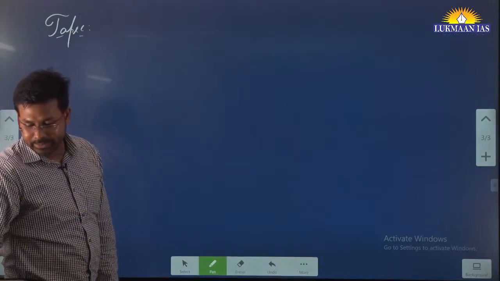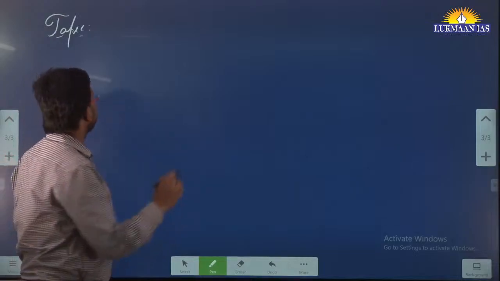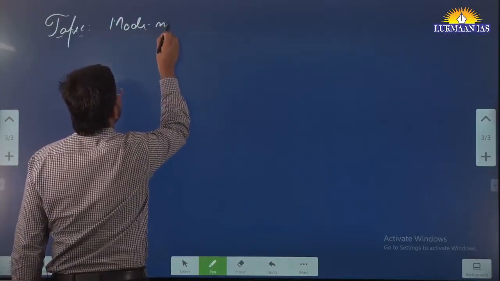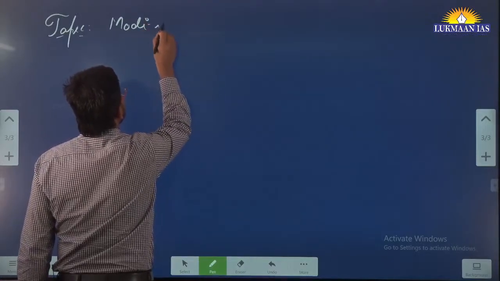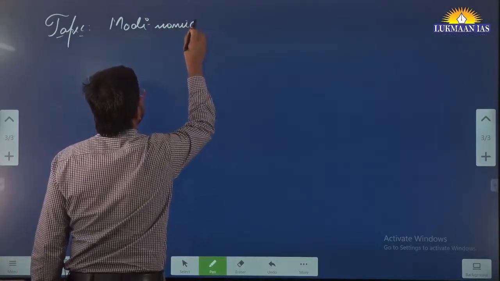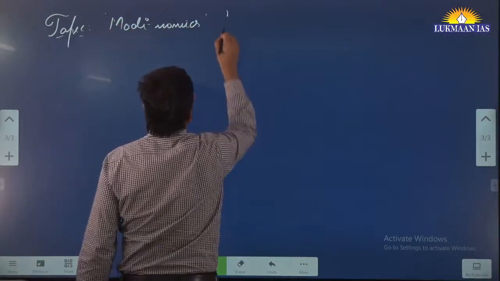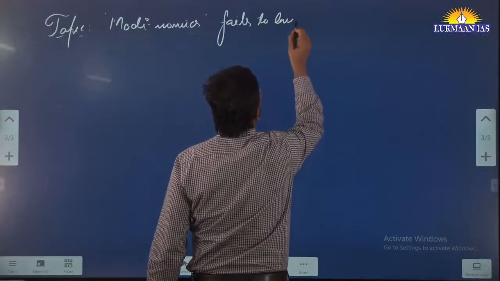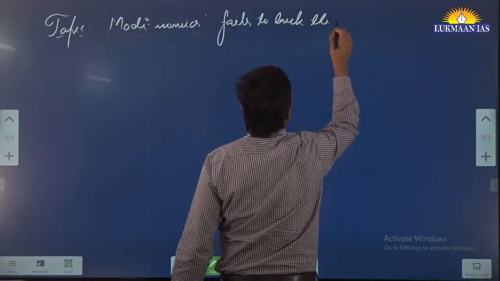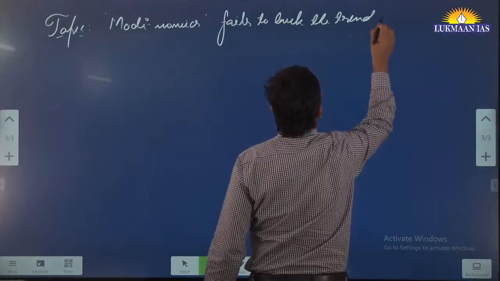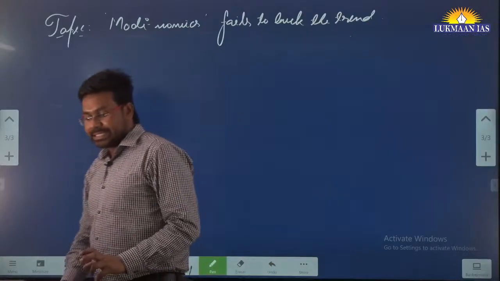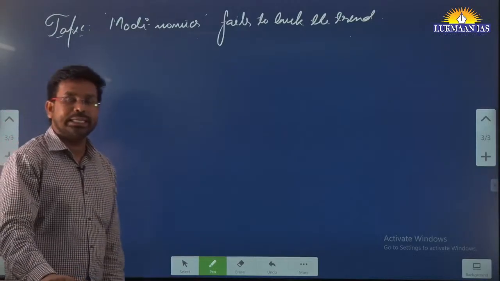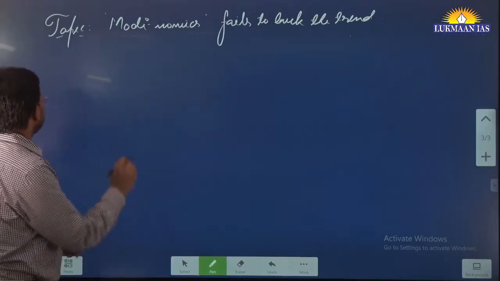The name of the topic is Modi-nomics fails to buck the trend. This is an important topic. In this topic, they have talked about the growth in India, economic growth in India.